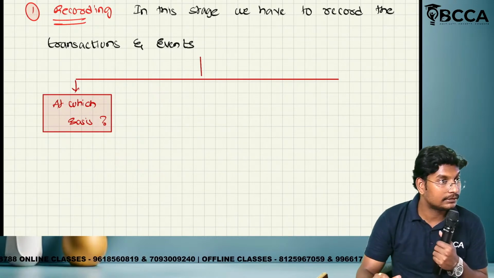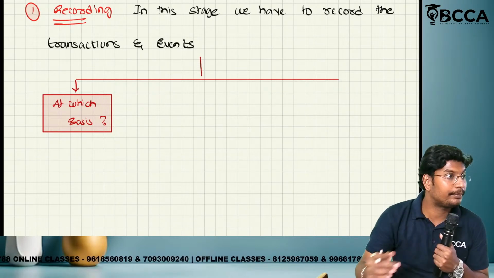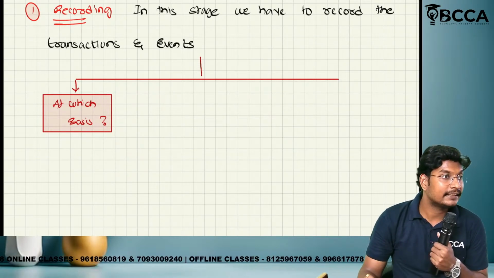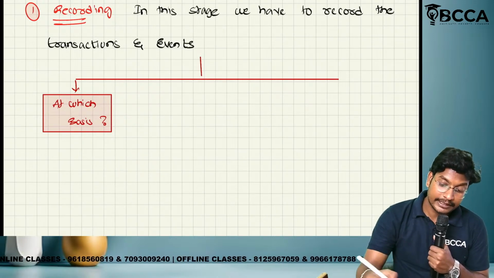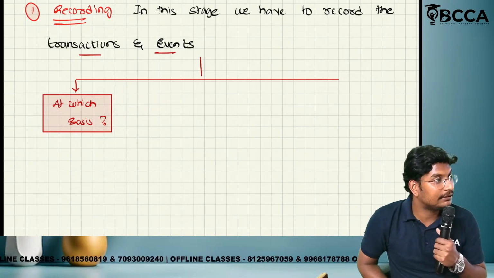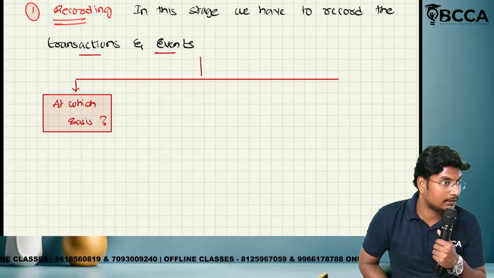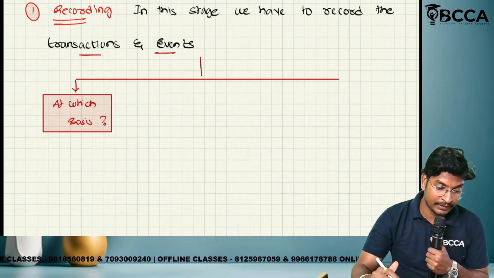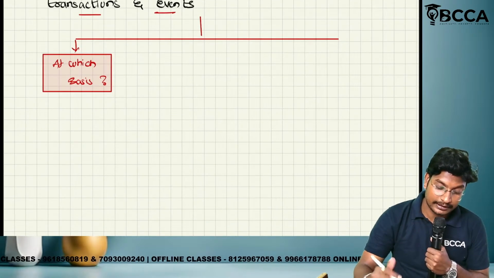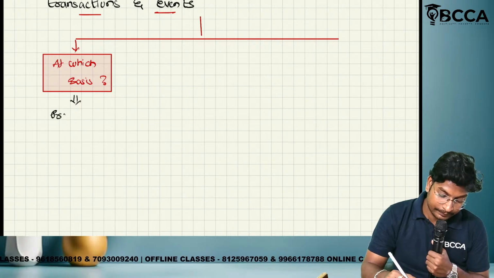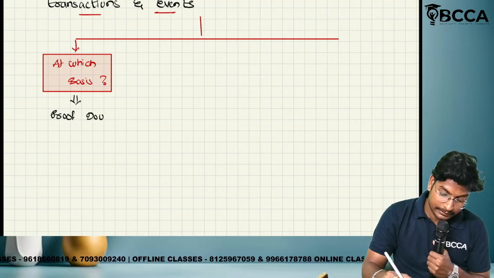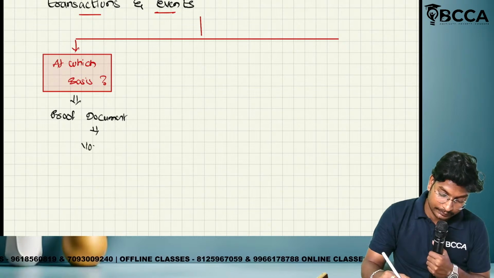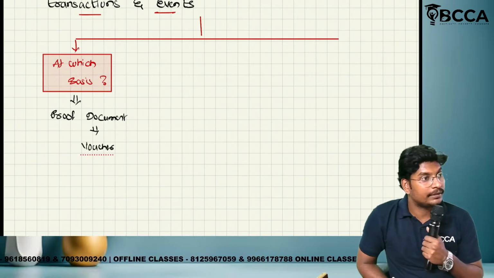What will be the proof for us? For example, if you make a payment by way of Paytm, what is the proof? There will be a transaction history. In the same way, in business, for the transactions and events there will be a proof document called a voucher, or invoice we can say. Based on the voucher, we will record the transactions. The proof document is nothing but voucher.